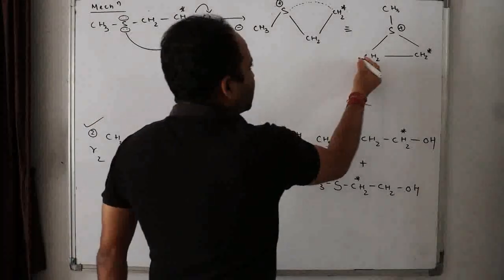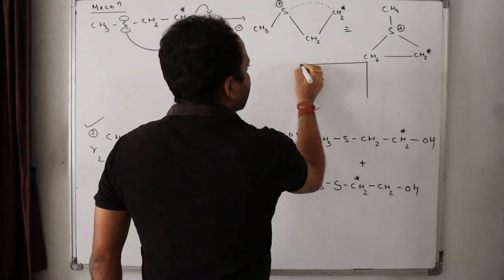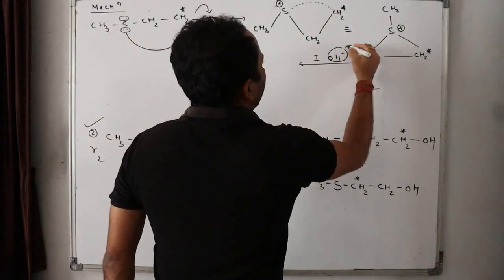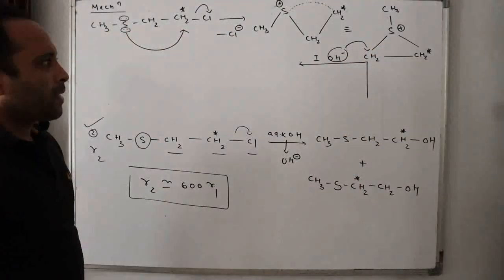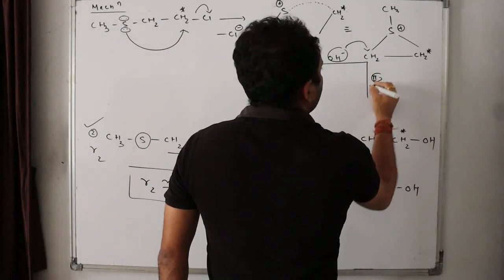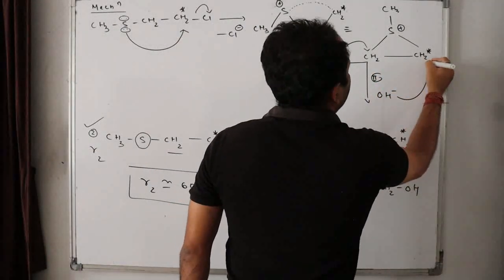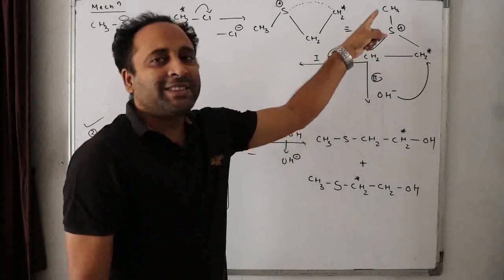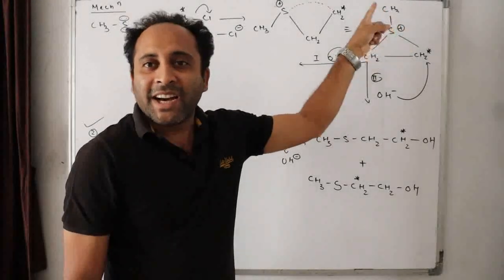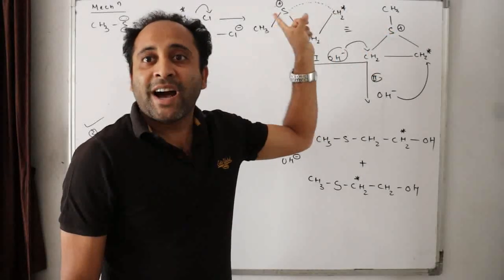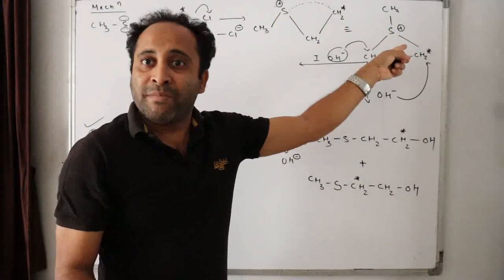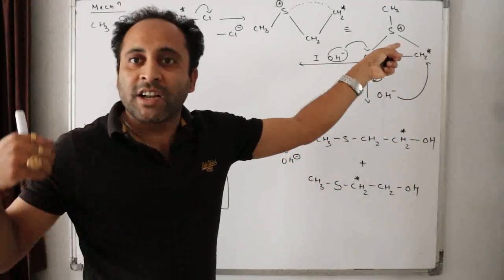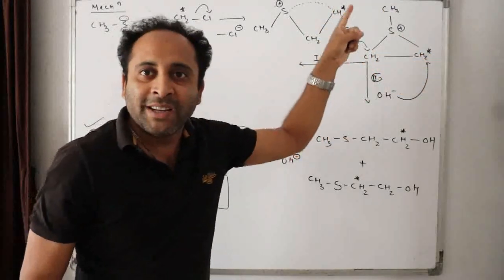Now at this stage I can track this in two tracks. Track 1, when OH minus attacks this carbon. Track 2, the OH minus can attack this carbon. Both ways are possible, isn't it? Because a three-membered cyclic ring was formed. A highly unstable cyclic ring is formed as the intermediate. This is the reason behind the fastening of the reaction. The reaction moves faster due to the formation of this three-membered cyclic ring.